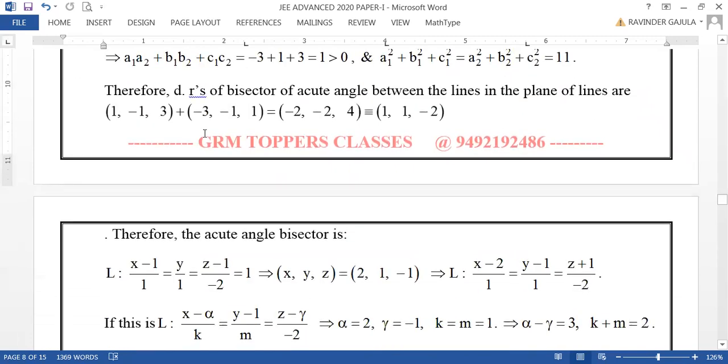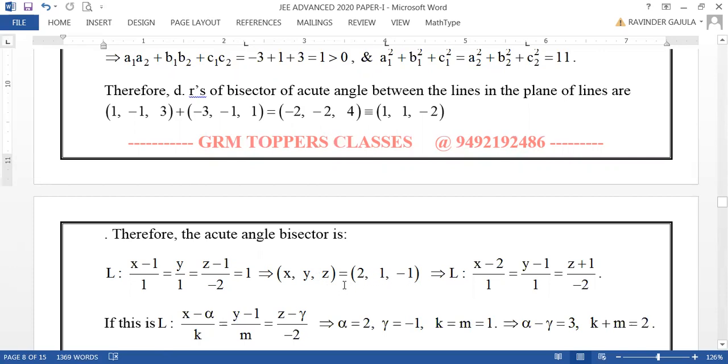Now let us see, this line is also having same DRs as the given, but in the numerator you have 1, no? Y minus 1 by 1 is there. Therefore, we should have the same coordinates of points of intersection. Otherwise, we should have same point as the given line. Hence, I am taking 1 to get y coordinate 1. Then x, y, z can be taken as 2, 1, minus 1. Now, this is one point on the bisector.